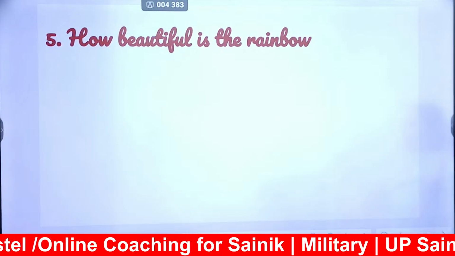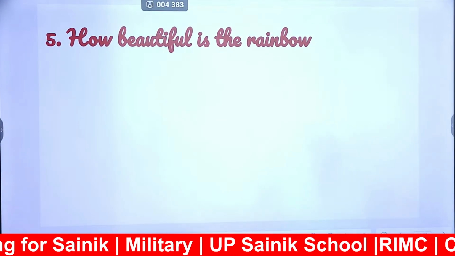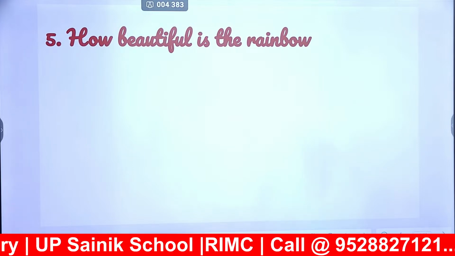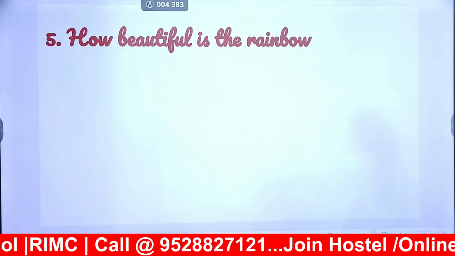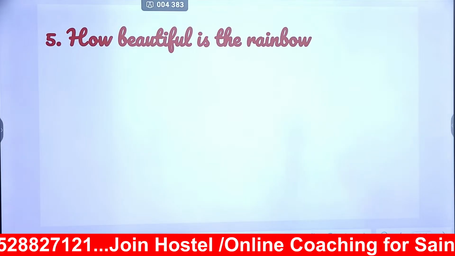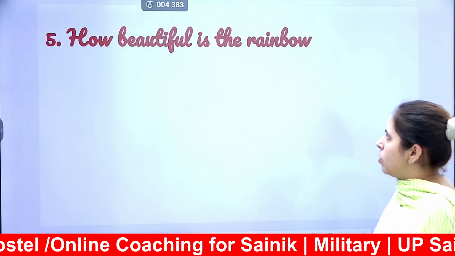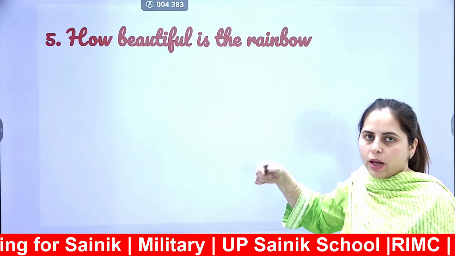चलिए, next is, how beautiful is the rainbow? Again, a feeling has been shown. Feeling of joy has been shown. Rainbow को देखकर everybody used to be happy, right?